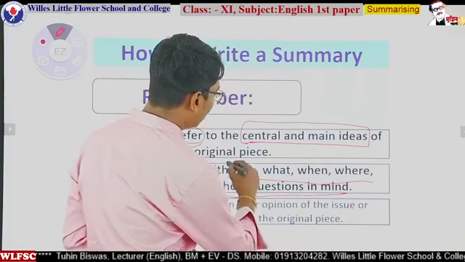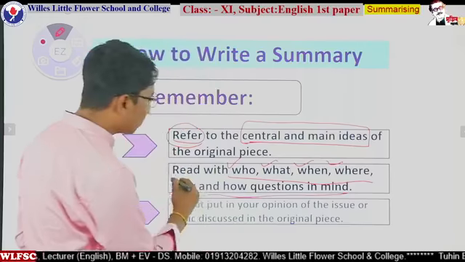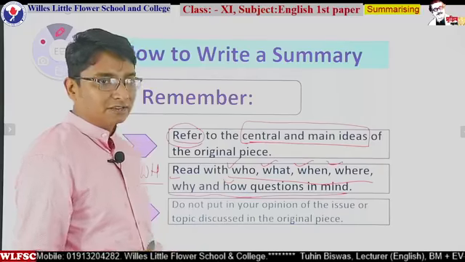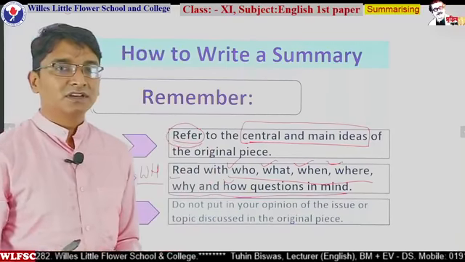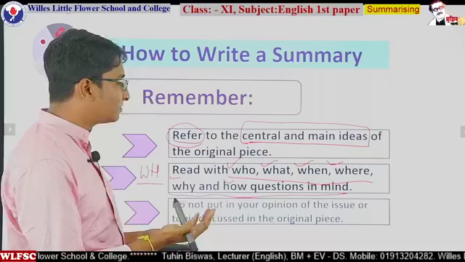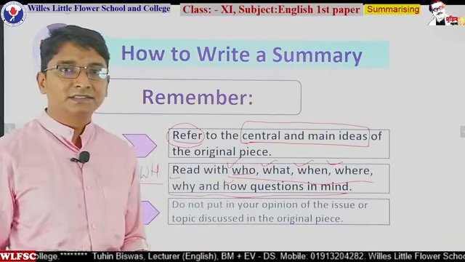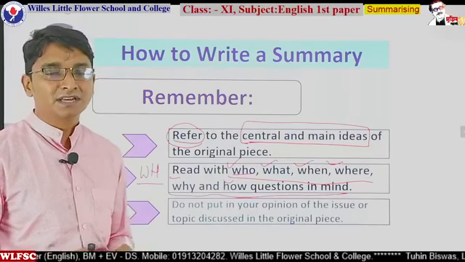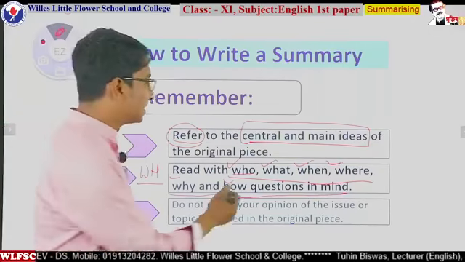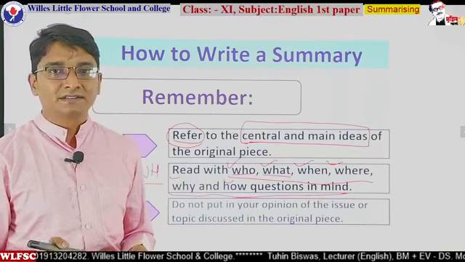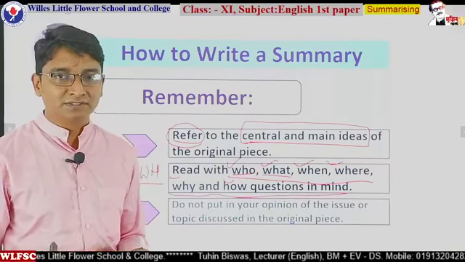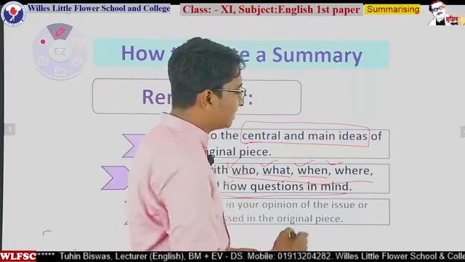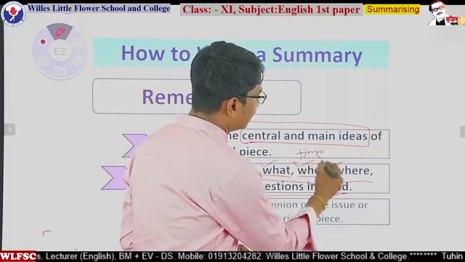Who, what, when, where, why, and how. So these are what we can call the WH questions. Ask yourself WH questions related to the passage. Ask yourself, who is the central character of this passage? Someone or something will be the central character. It varies; it may be a person or a thing, depending on the passage. Then, what is the purpose of the character? If you ask yourself these questions, it will be very clear to you what the passage is about. And then when, the time: what is the time of the passage?